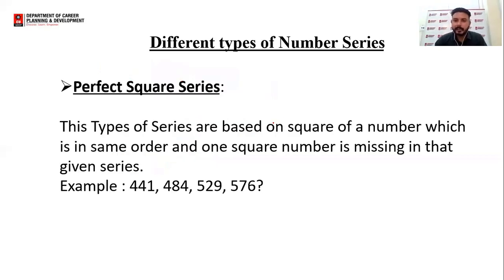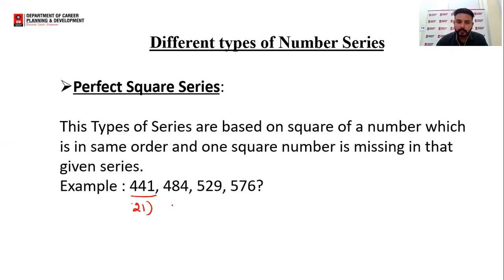There are some different types of number series. First one is the perfect square series. In this type of series, squares of numbers are in the same order and one square number is missing in the given series. For example, we can say like 441, 484, 529 and 576. If you remember the squares, it is very essential. You have to remember some squares, some cubes to find the answers to different series. Like 441 is a square of 21.